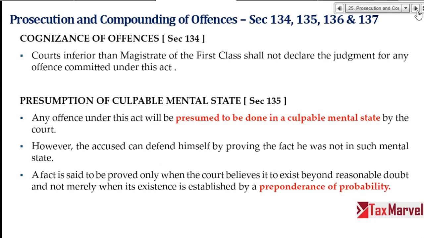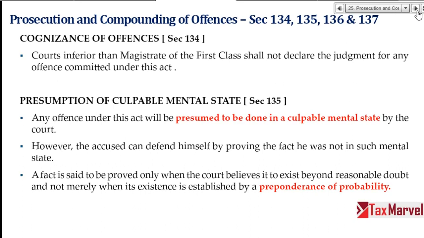But in this case, the department is saying that culpable mental state is present, but the department is not proving. The assessee or the taxpayer has to prove that I was not in such a mental state, right? And the court will accept this when it is proved beyond reasonable doubt.